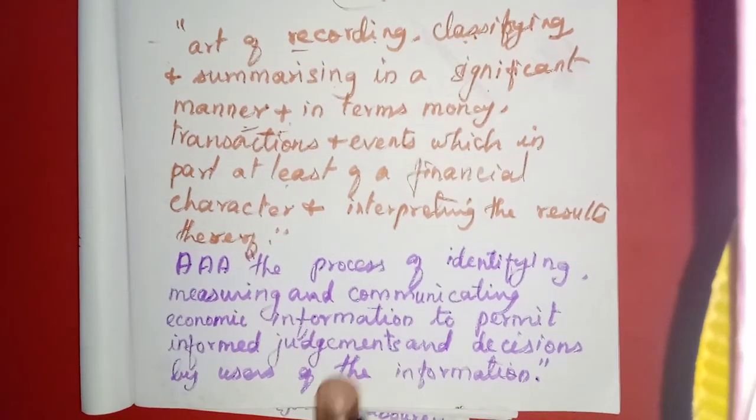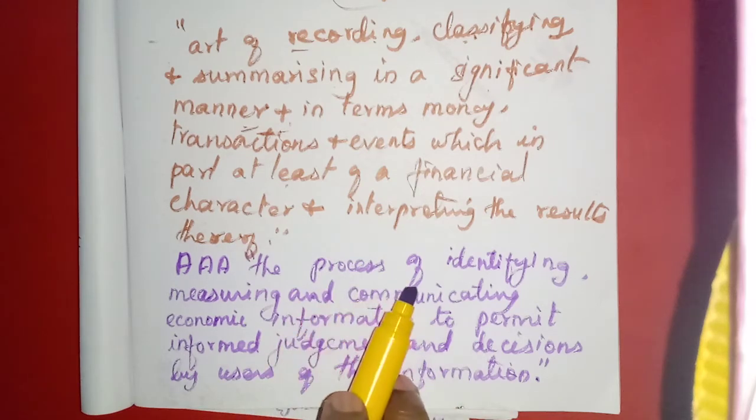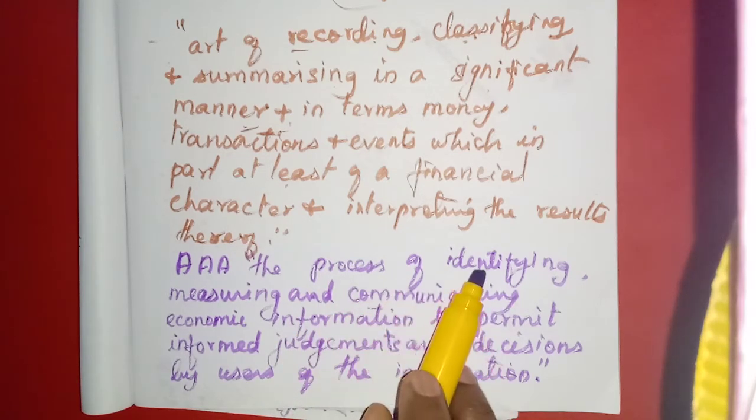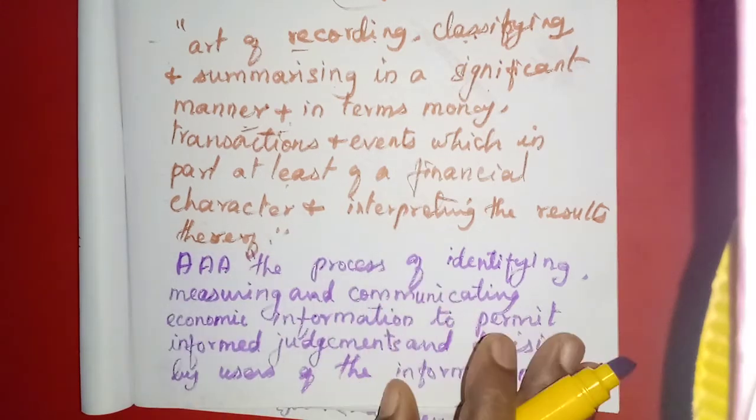Accounting is a process, a series of work, continuous work. First identifying, then measuring and communicating what? Economic information. For what? To permit informed judgments. Informed judgments and decisions by whom? By the users of the information. That is the two definitions and one meaning, which I have given in the notes.